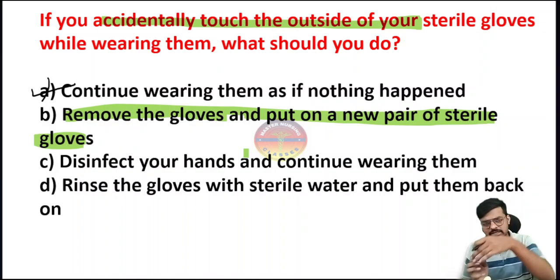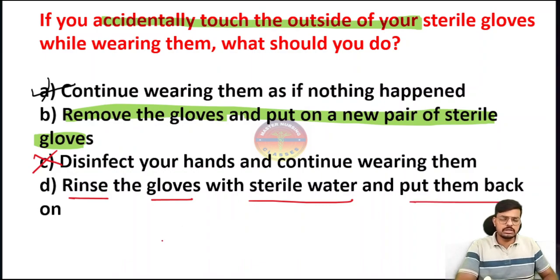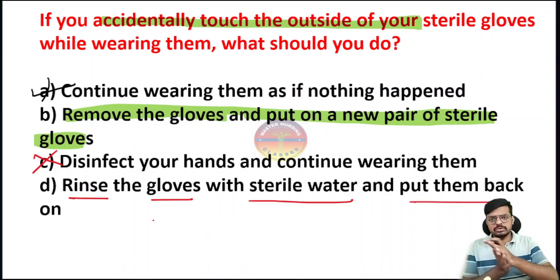But we have touched the sterile gloves accidentally, which means the gloves are contaminated. So there is no sense in doing hand disinfection here. So I'm eliminating option C. Then comes option D: rinse the gloves with sterile water and put them back. Option D is telling us to wash the gloves with sterile water.